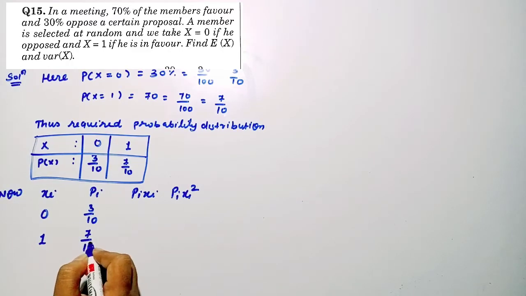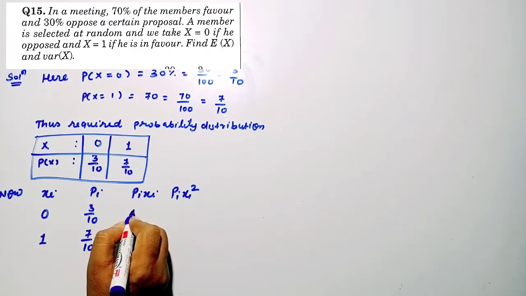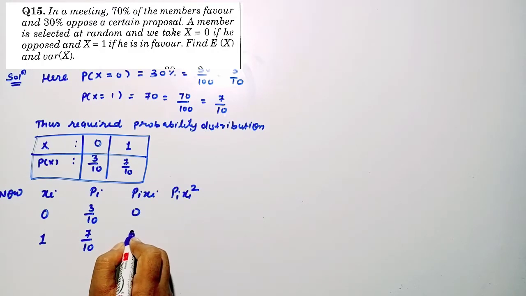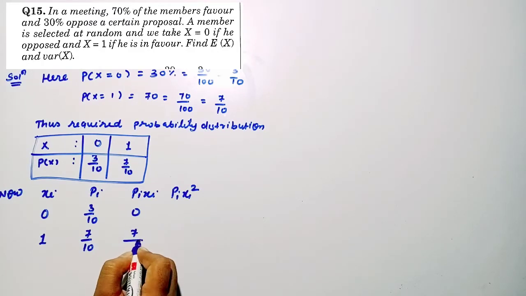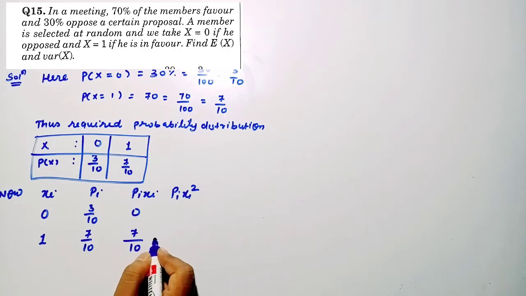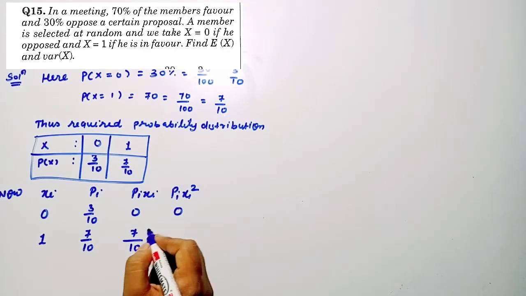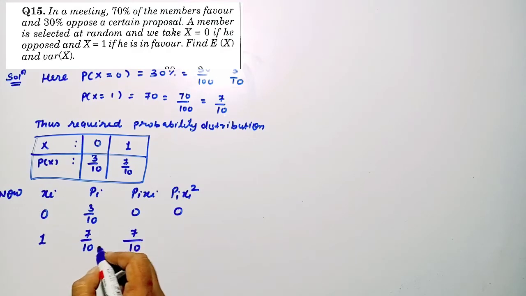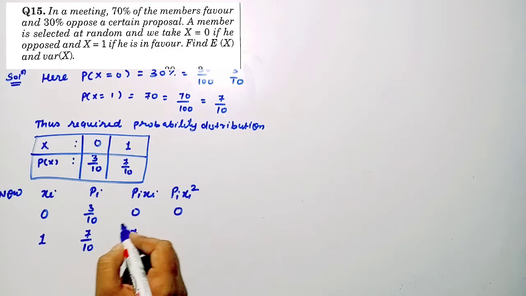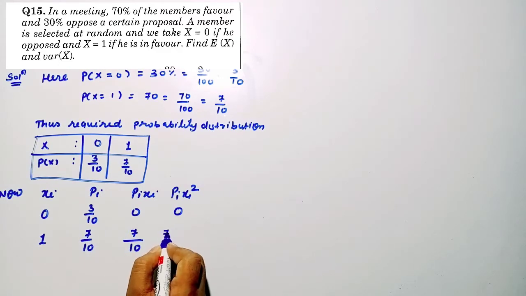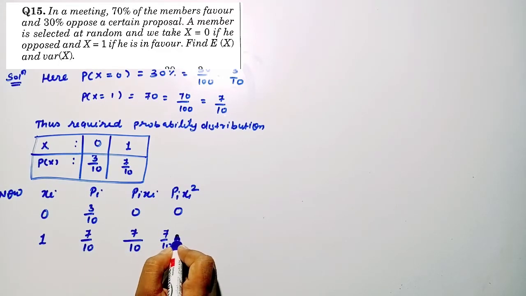For xi and pi we obtained from the probability distribution table. So multiplying pi xi, 0 into 3 by 10 and 1 into 7 by 10. Similarly pi xi square means 0 square into 3 by 10, so we are getting 0. Similarly pi xi square for 1 square into 7 by 10, so again we are getting 7 by 10.